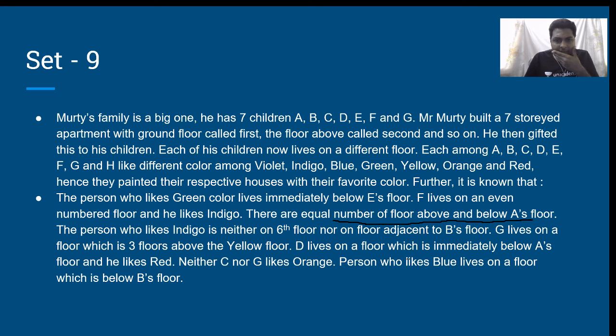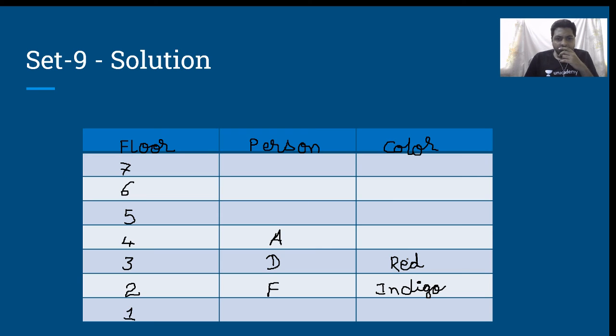Given that G lives on a floor which is 3 floors above the yellow floor, floor 1 cannot be yellow, because if floor 1 is yellow, then floor 4 has to be G. Not possible. 5, 6 and 7 are ruled out. 3 and 2 are again ruled out.